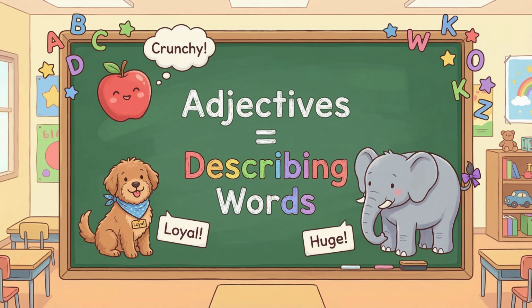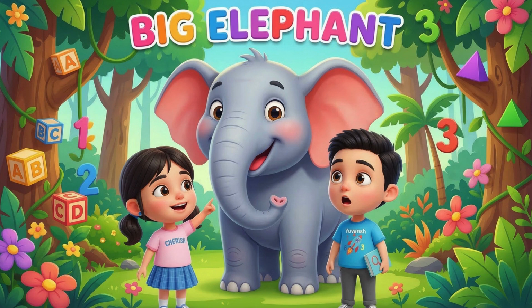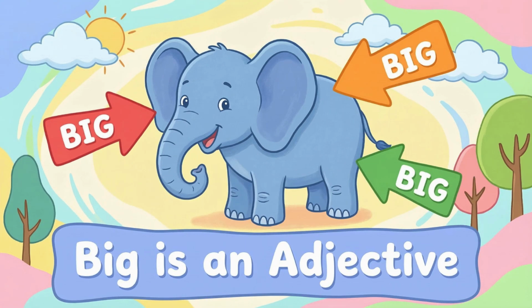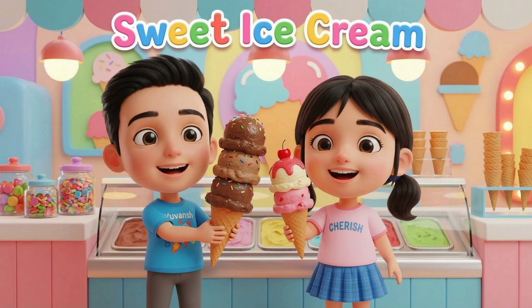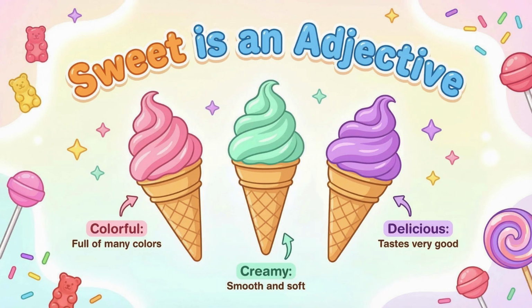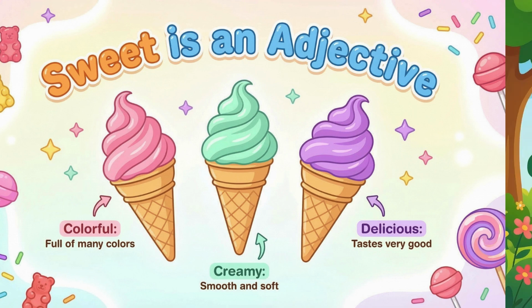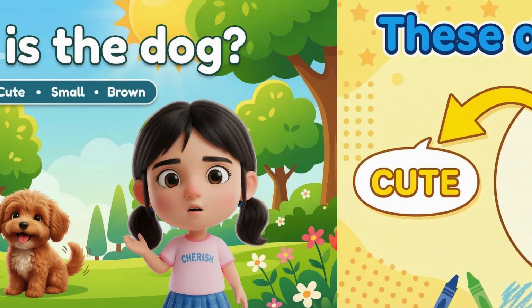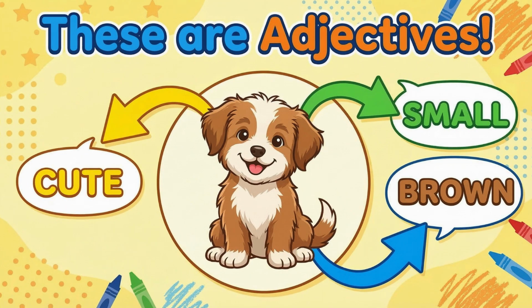Let's see some more examples. A big elephant. Here big is an adjective. Now this sweet ice cream. Sweet is describing the ice cream here, so it's an adjective. Now answer this. How is the dog? Cute, small and brown. So these are the adjectives.